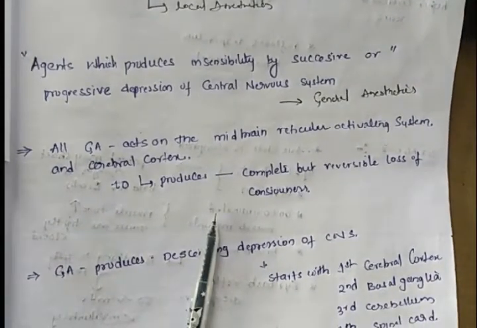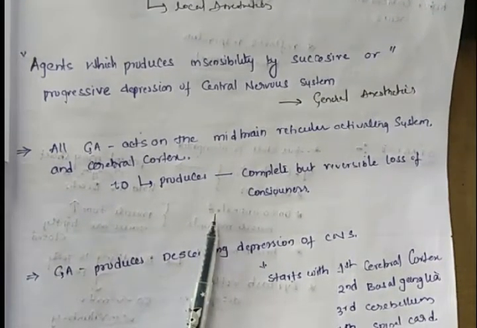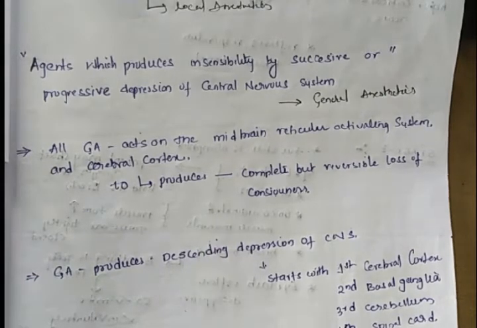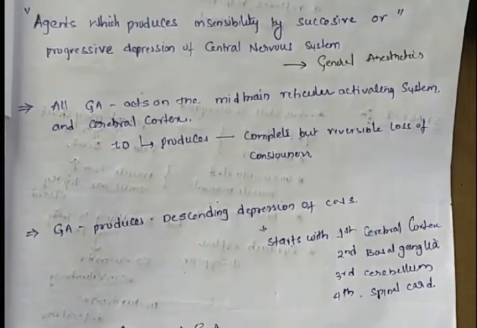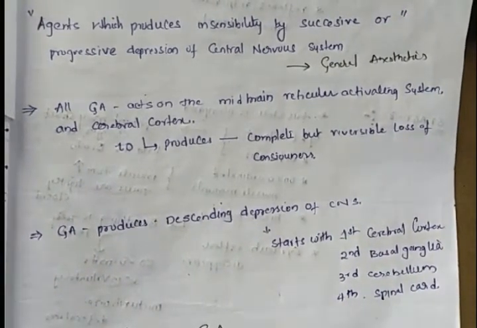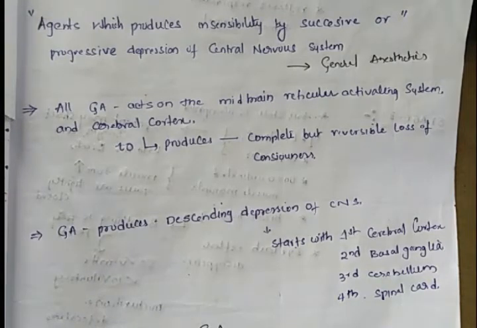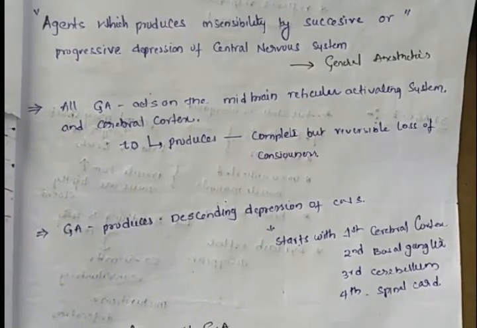So general anesthetics produce descending depression of the central nervous system. First they depress the cerebral cortex, then the basal ganglia, then the cerebellum, and finally the spinal cord.